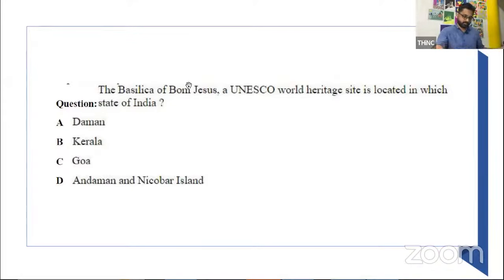Yes, it's in Goa. Basically in Goa, it is the churches and convents of Goa which are put in as a part of the UNESCO World Heritage Site.